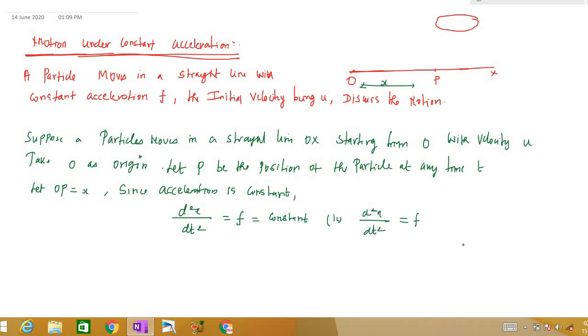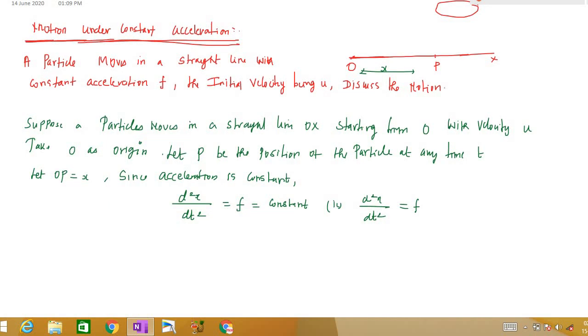Remember, this f is constant, right? You have to treat f as a constant. If v is the velocity of the particle at any time t,